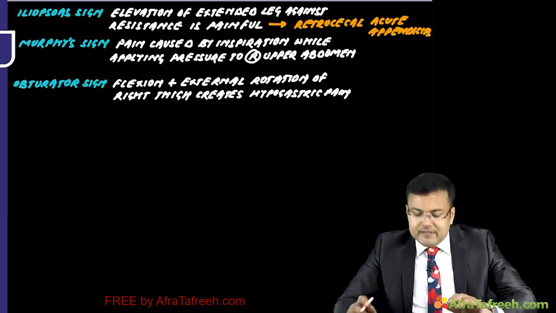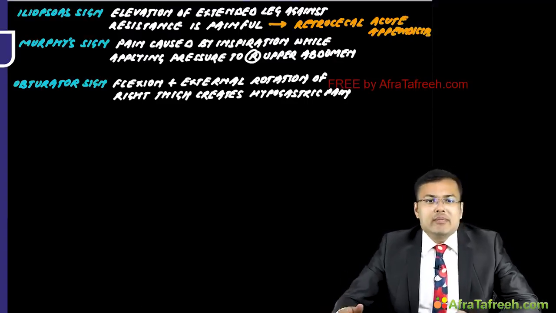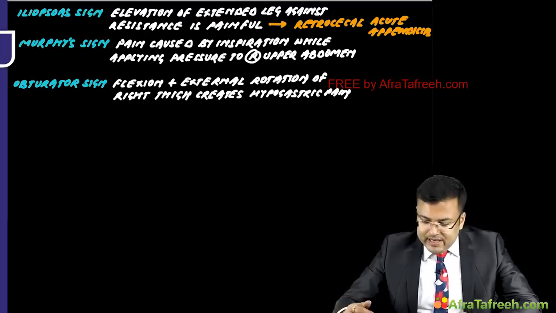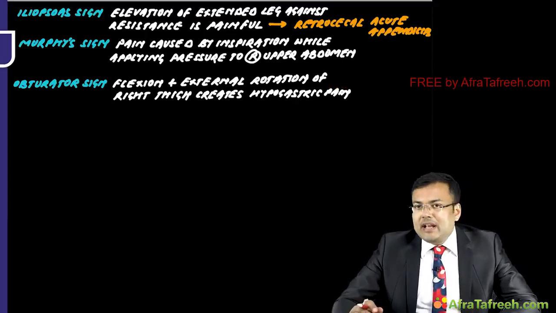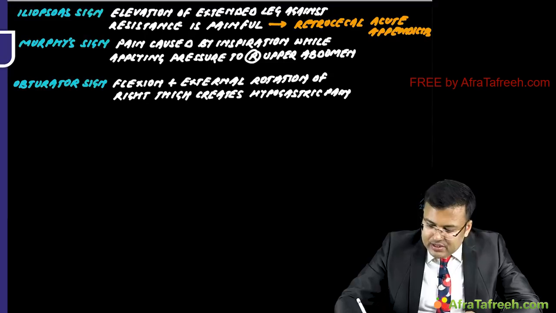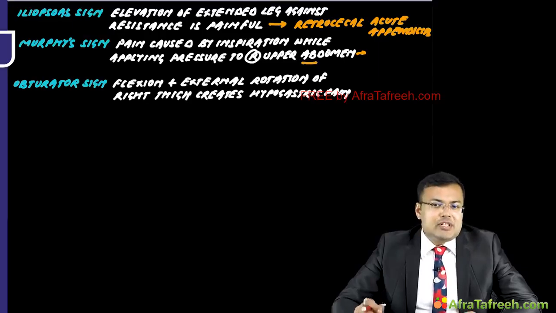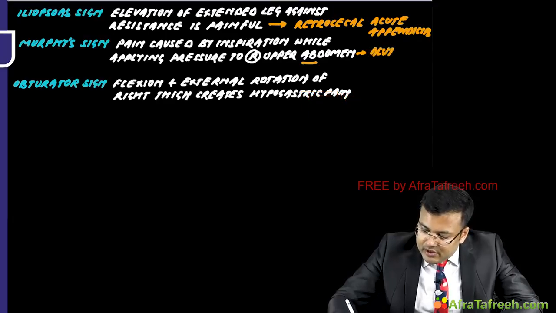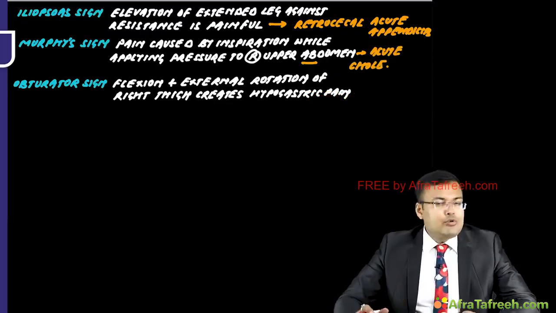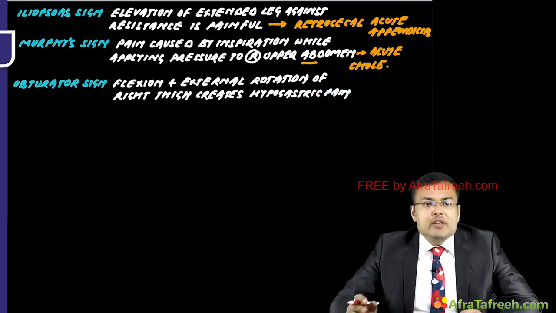Okay, next is Murphy's sign. We already discussed it in gallbladder. So what is this Murphy's sign? There is pain caused by inspiration while applying pressure to right upper abdomen or right upper quadrant. And you tell me it is positive in which particular condition? It is positive in acute cholecystitis. So Murphy's sign is positive in acute cholecystitis.